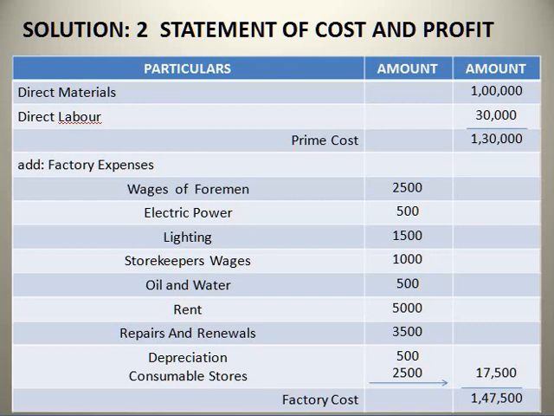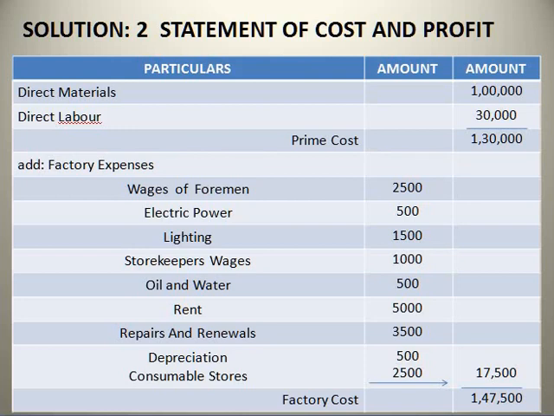First, you should find out the prime cost. How you should find out the prime cost: direct material plus direct labor is your prime cost. Your direct material they are given in your sum is 1 lakh. Direct labor is 30,000. You should add both. You will get a prime cost of rupees 1,30,000.